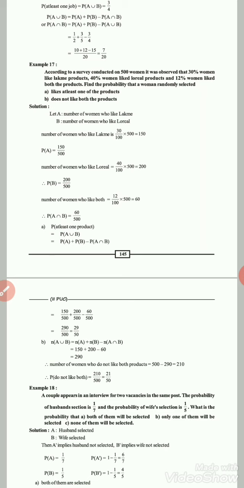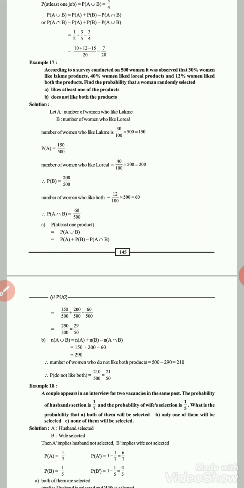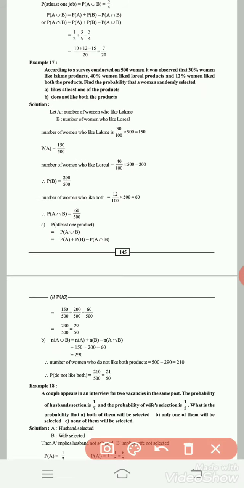Okay, the two events are there. First write down the events. First, A is considered as the number of women who like Lakme products. Event B is considered as the number of women who like L'Oreal products. Okay, see here they didn't give the probability.